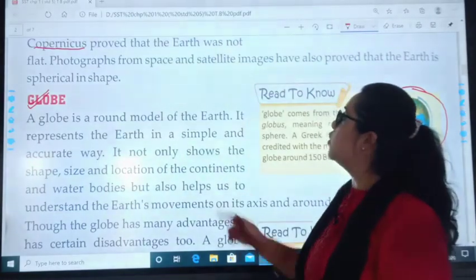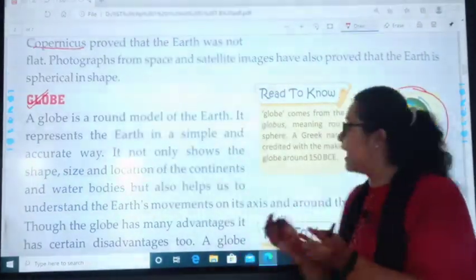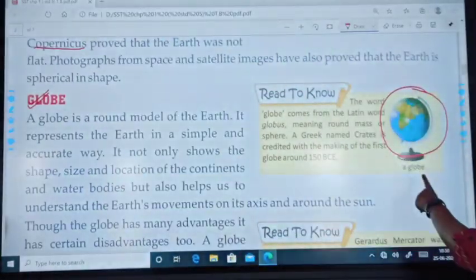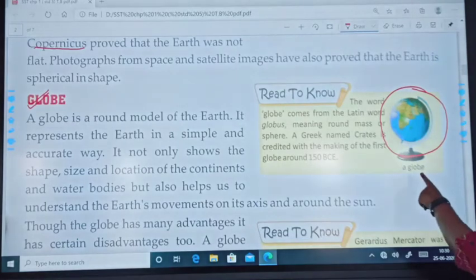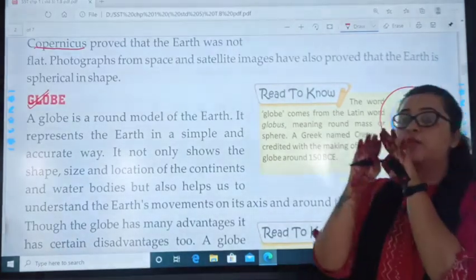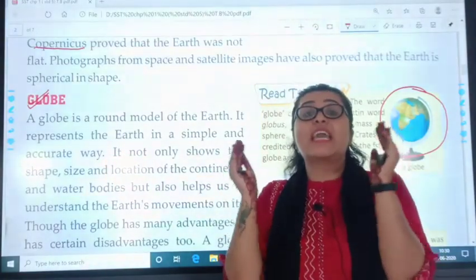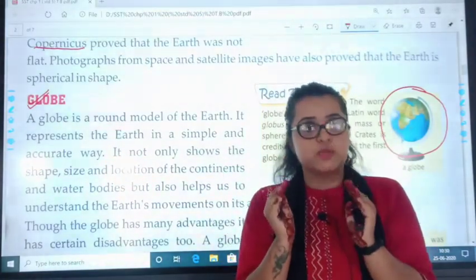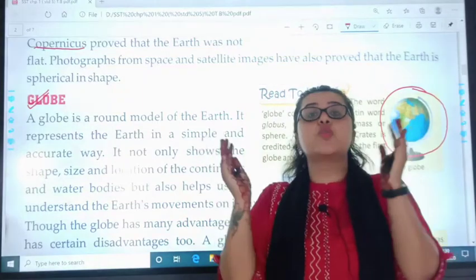A globe is a round model of the earth. A globe, you can have a look here. It is a globe. Globe is a round model of the earth. जैसे अर्थ बहुत बड़ा है, ग्लोब क्या है, उसका एक इमेज है बहुत छोटी साइज में. ग्लोब क्या है, उसी का एक छोटा इमेज है.